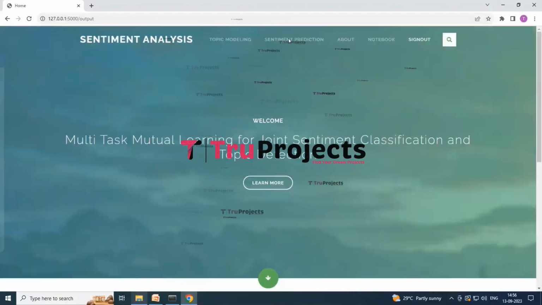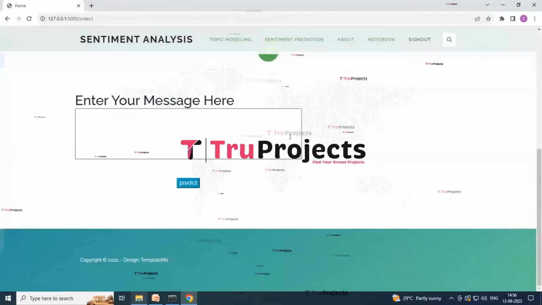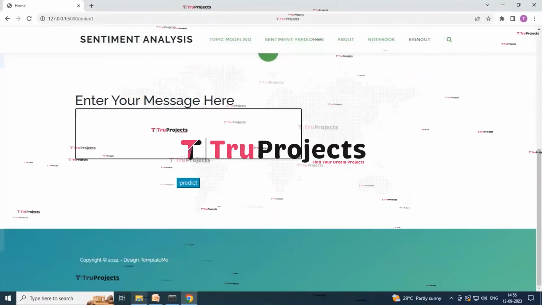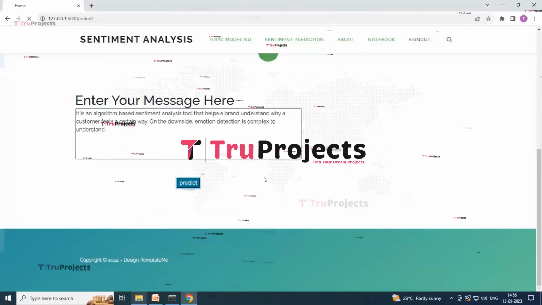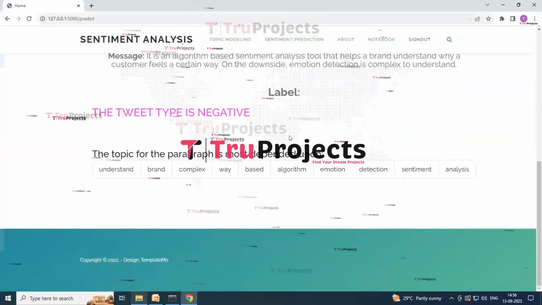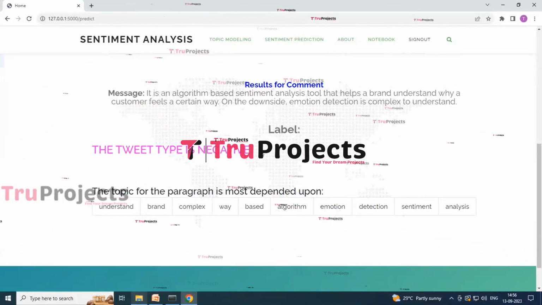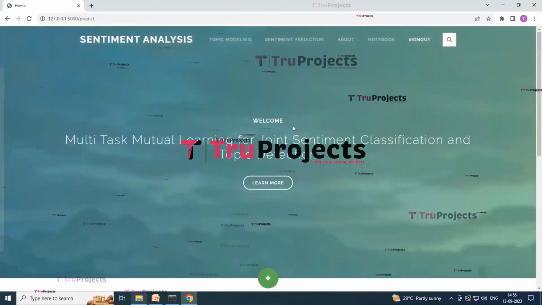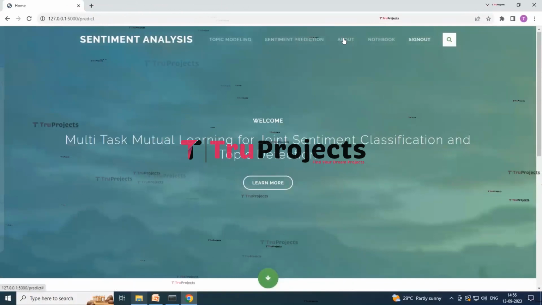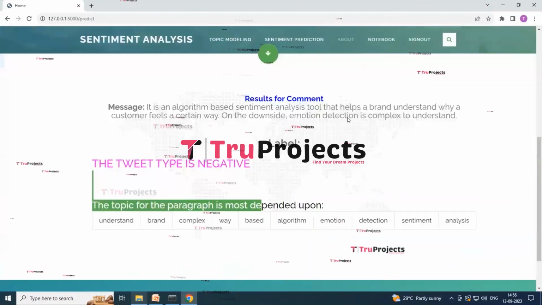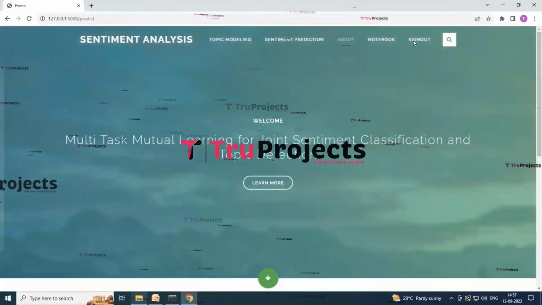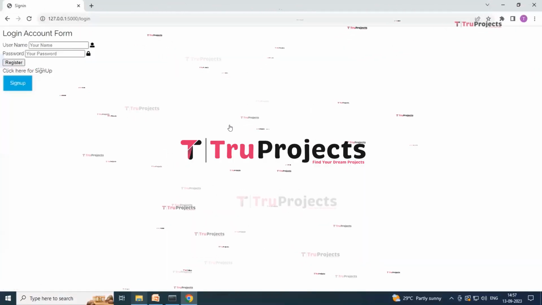So now just click on sentiment prediction over here. Suppose here I am entering the same message, and now click on the predict button. So it is showing that the predicted type is negative over here. So it will detect over here by clicking on the predict button, and now click on the about button. Okay, so by clicking on the sign out option, you can simply log out.